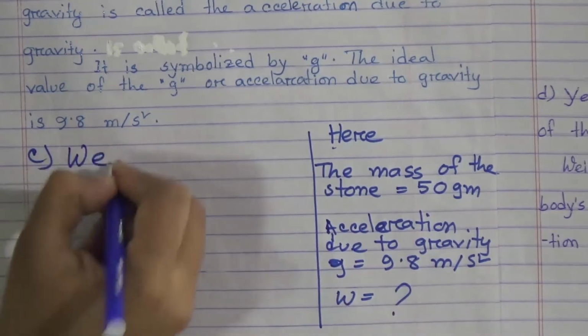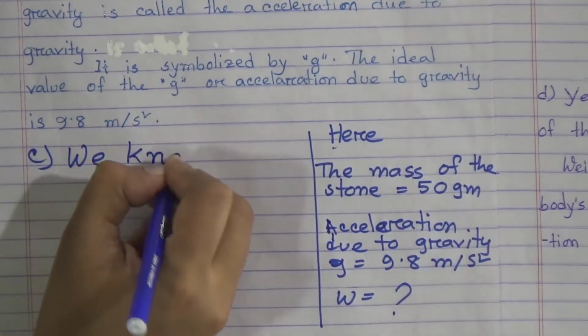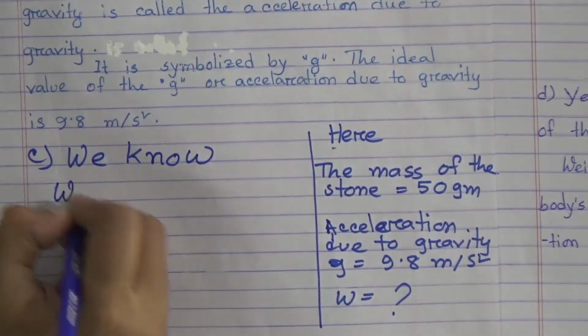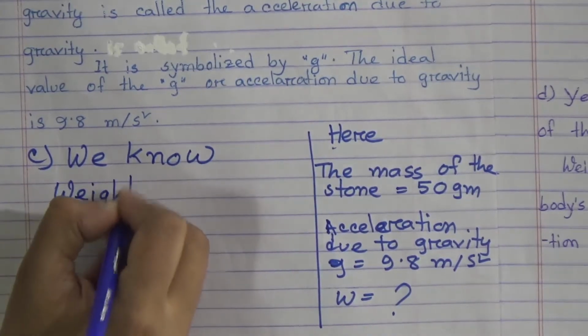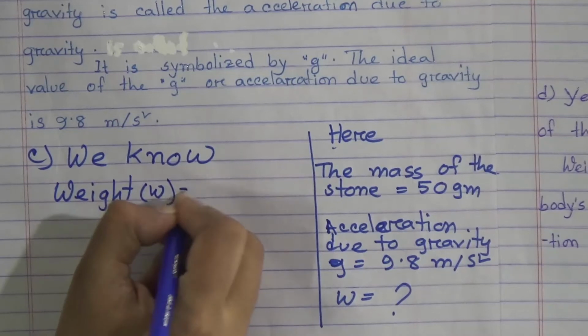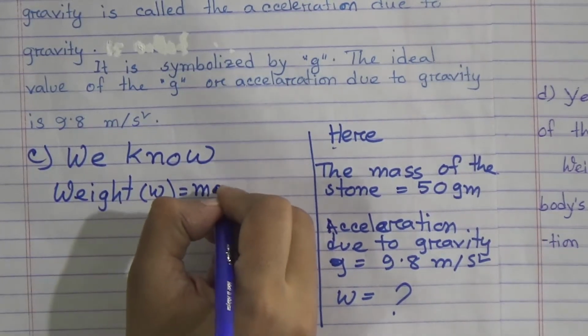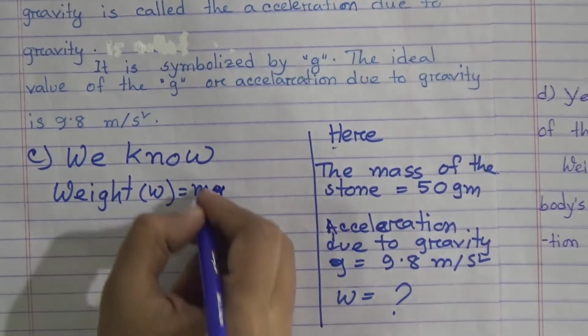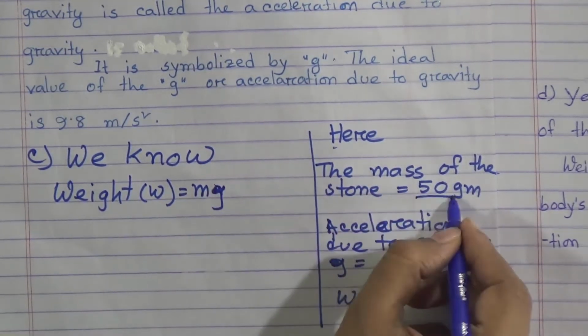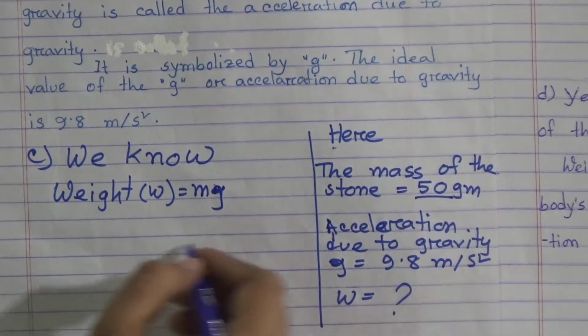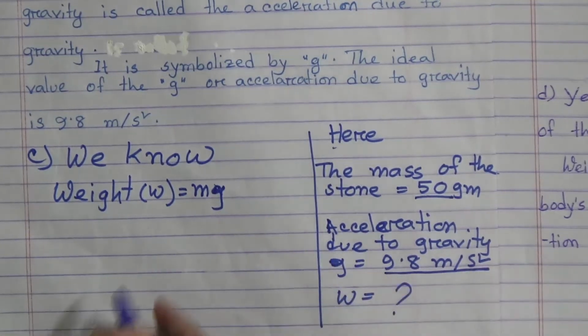We know weight is equal to m multiplied by g. Here the value of m is 50 gram and the value of g is 9.8 meter per second square.